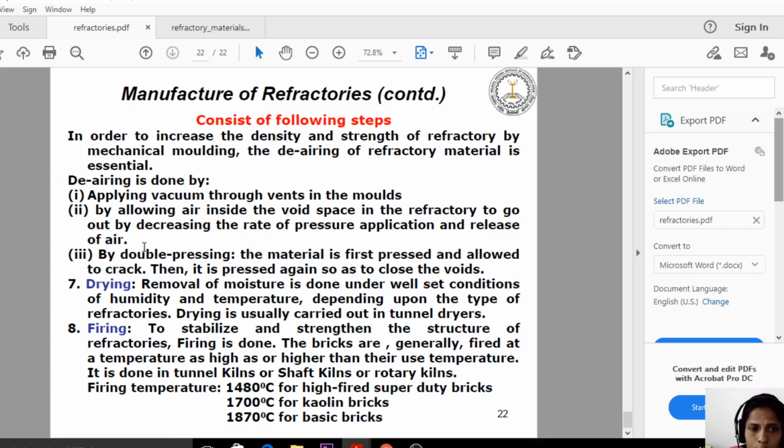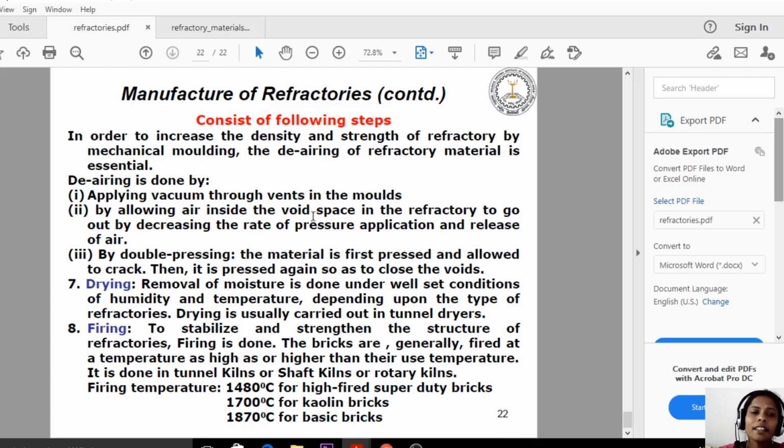So in the double pressing process, we can remove all the air inside of the refractory material. The material is first pressed and allowed to crack. Then it is pressed again so as to close the voids. So we are doing the pressing process twice. That is the double pressing process.